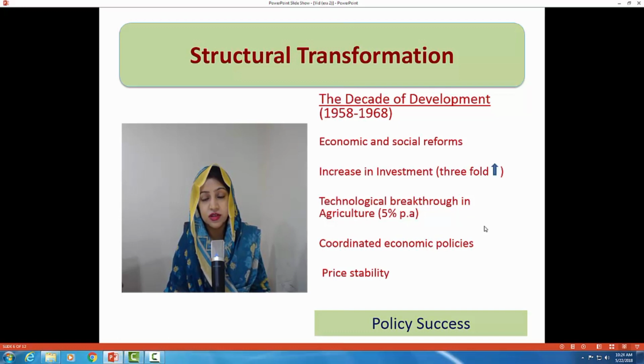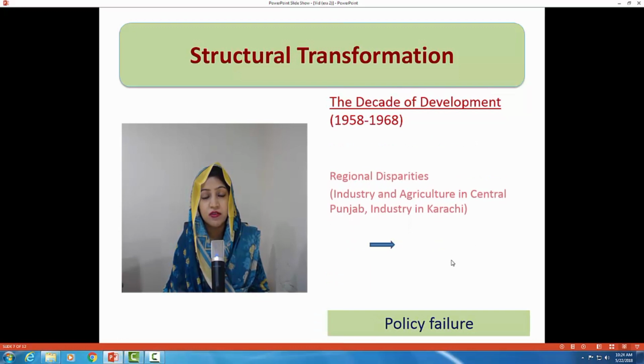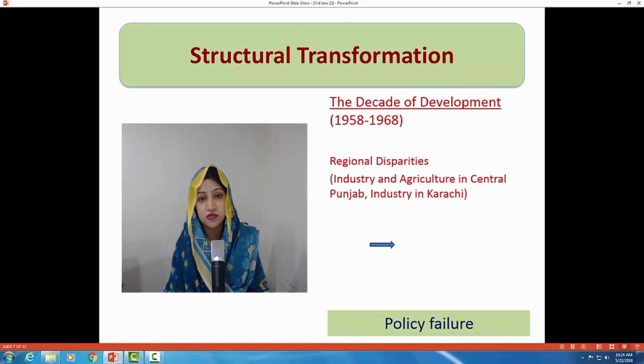So all these steps resulted in an increase in agriculture sector growth. In the agriculture sector, mechanization and technological breakthroughs were very important. The economic policies were very much coordinated. Price stability was an important feature of that time period, and a policy success you could say. Prices, inflation, remained in control in these 10 years of the Pakistan economy.